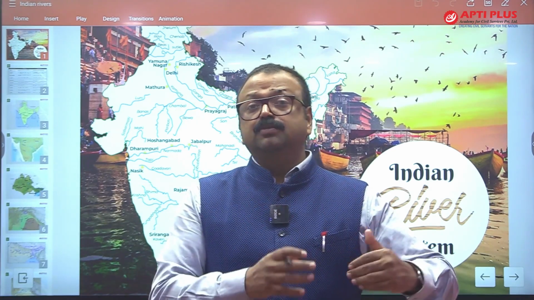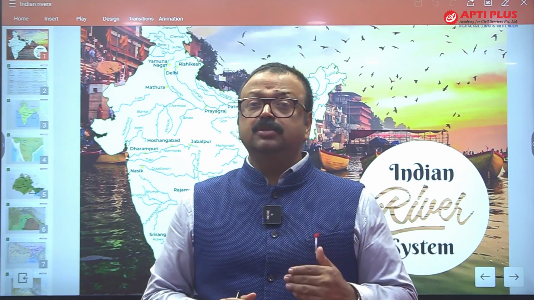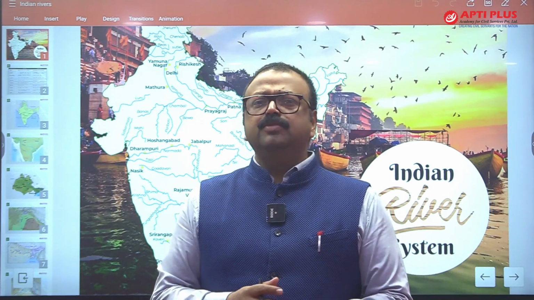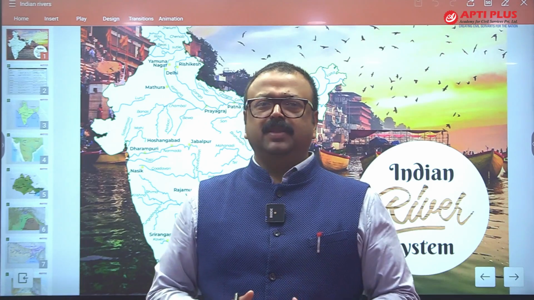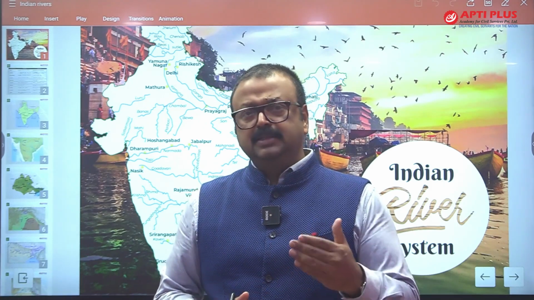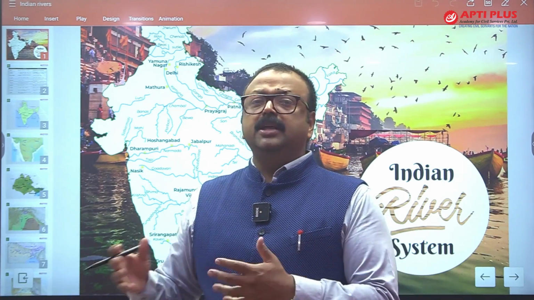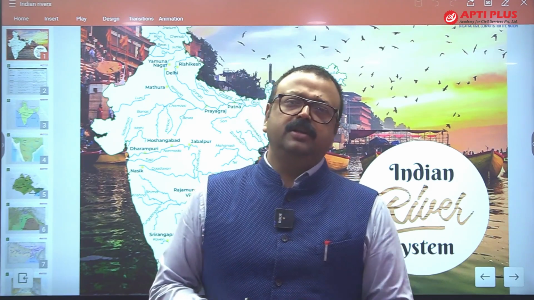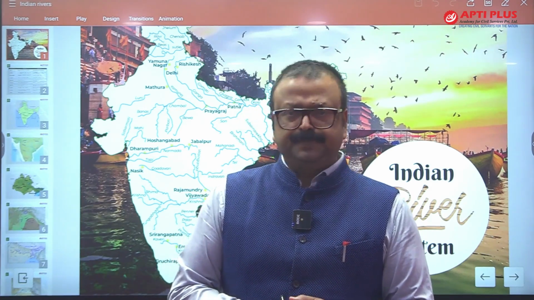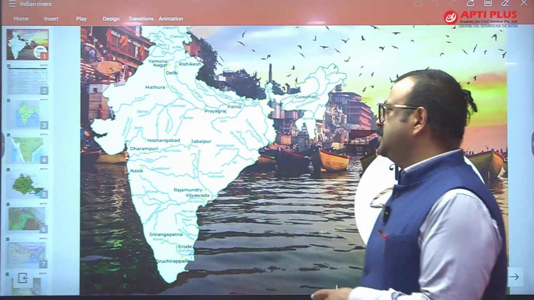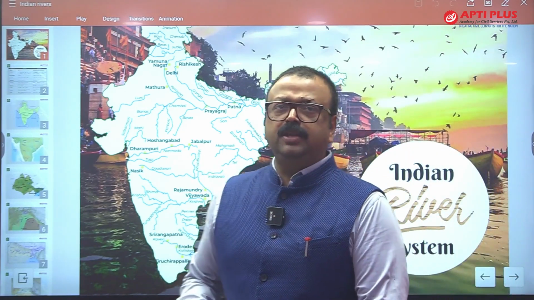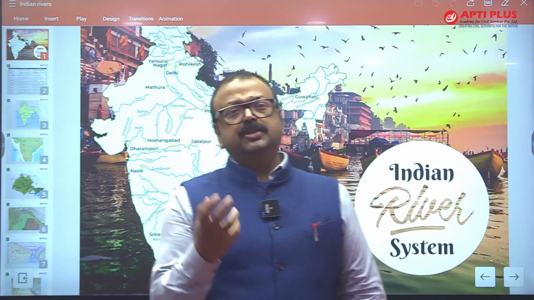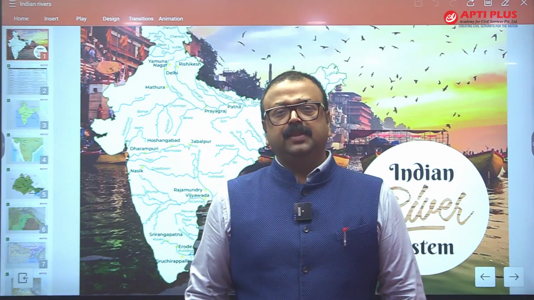And then there are small river basins, less than 2,000 square kilometers, and numerous of them are there, which are not at all part of our general study. But yes, those rivers exist, and then there are micro basins, or even smaller rivers. Fine. Another classification is on the basis of east-flowing and west-flowing rivers, or you can say where the river is going to drain its water.